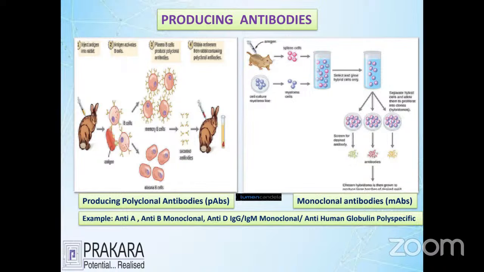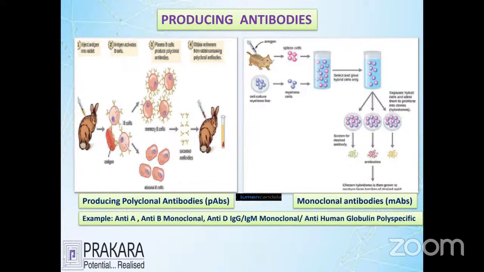Coming to the first characteristic, it is produced by the rabbit. All the antibodies are mixed together. That is called polyclonal. Multiple antibodies are present. In the case of the right side, you'll see that the cell is separating the individual antigens. The individual antigen is cell cultured, giving the antibody separately as A antibody, B antibody, or whatever.